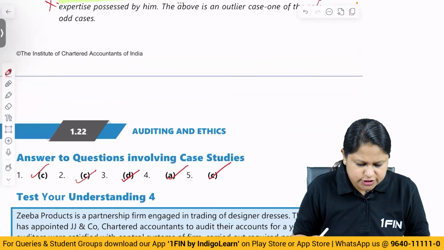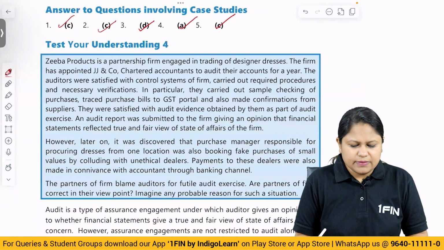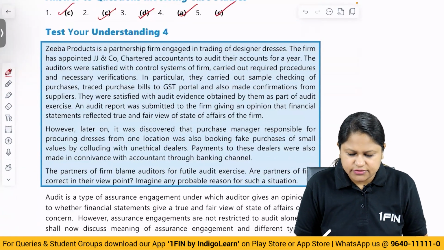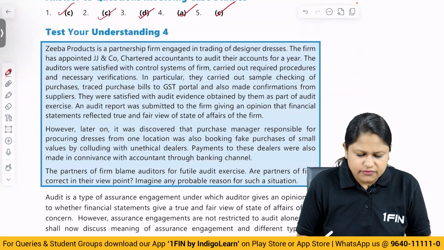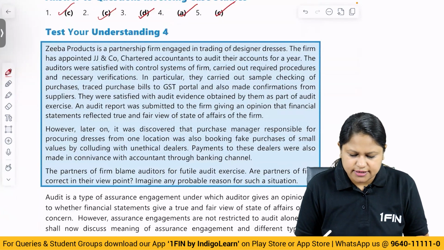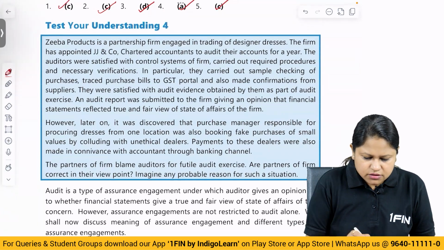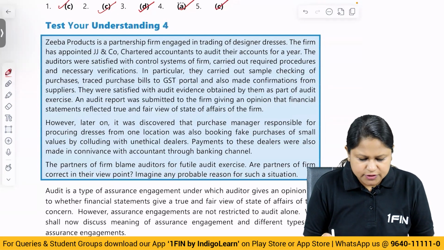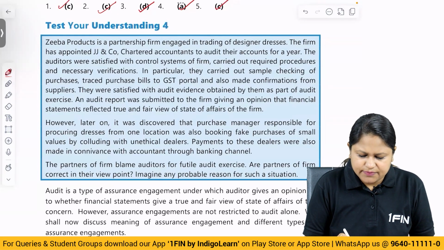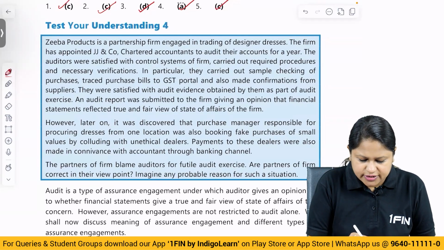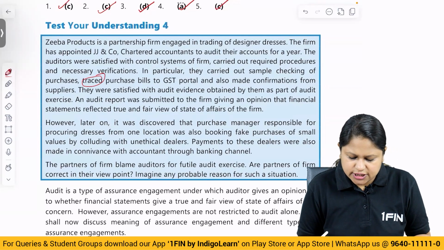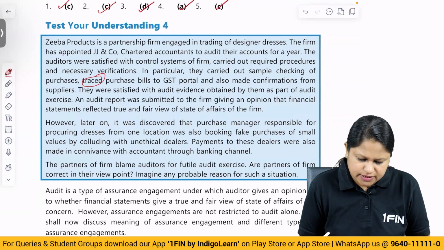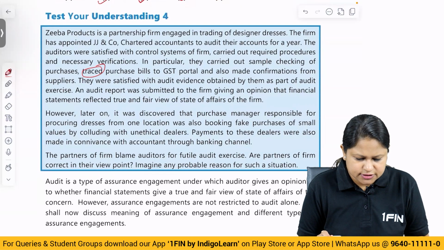Moving on to the next question of test your understanding. Ziba Products is a partnership firm engaged in trading of designer dresses. The firm has appointed JJ and Company, chartered accountants, to audit their accounts for the year. The auditors were satisfied with the control system of the firm, and carried out required procedures and necessary verification. In particular, they carried out sample checking of purchases, traced purchase bills to the GST portal, and also obtained confirmation from suppliers. Okay, so they have done everything with respect to creditors.